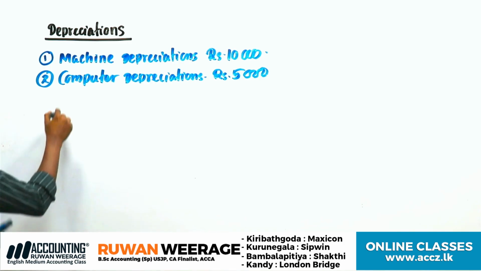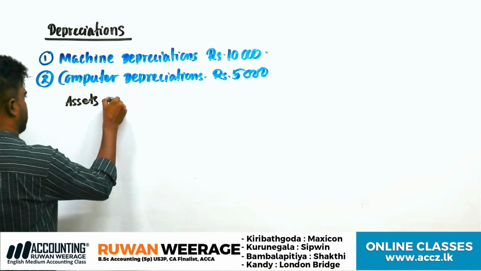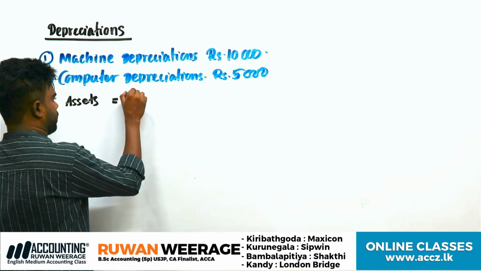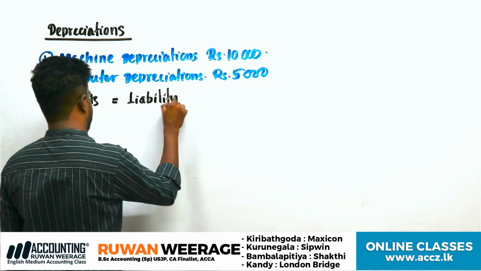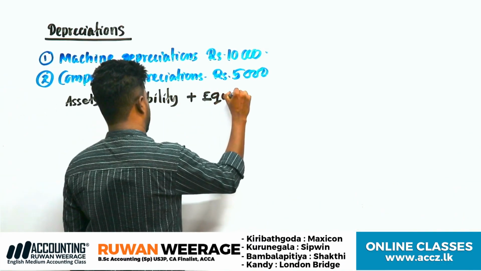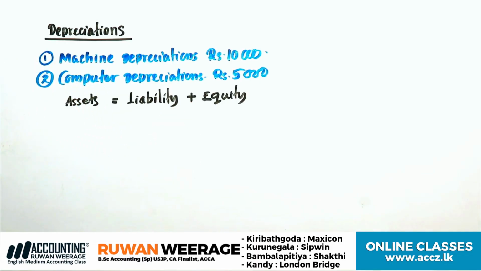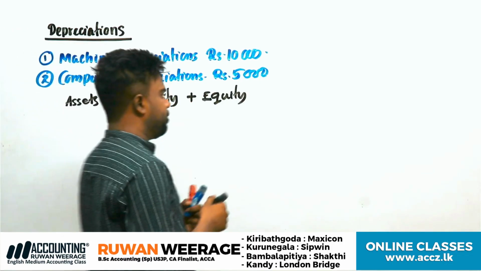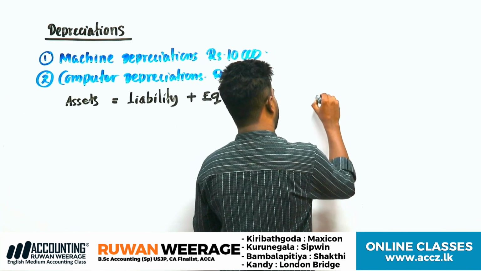So I'll write down the accounting equation here. Depreciation means simply, let's think the business has non-current assets.